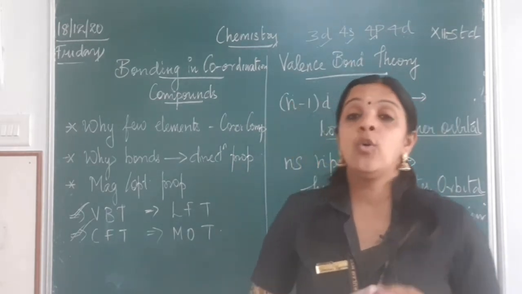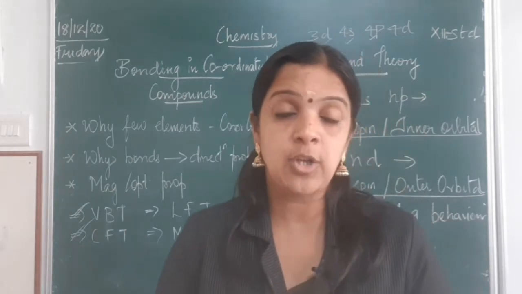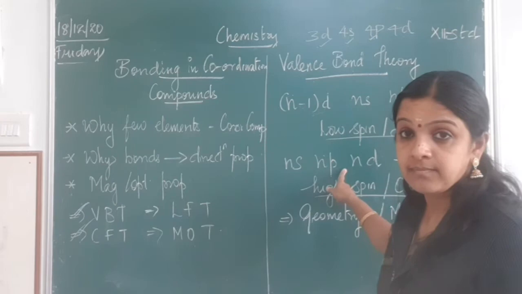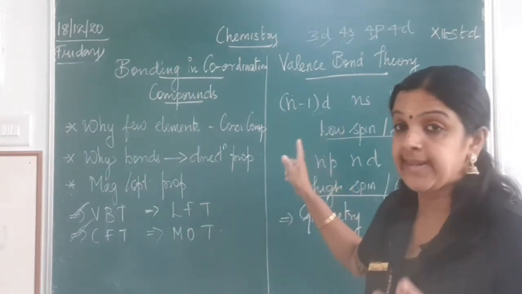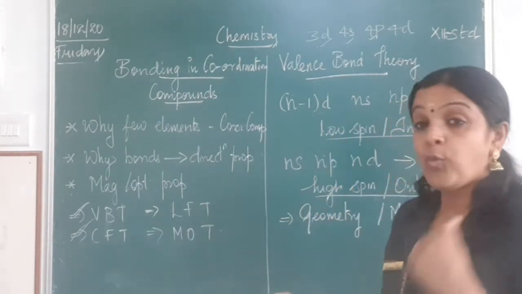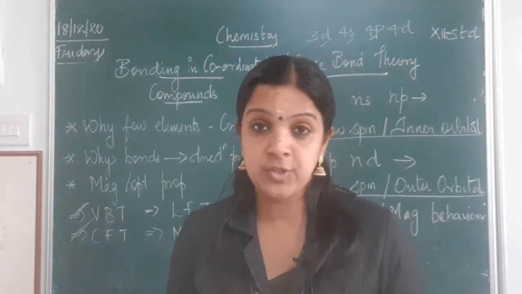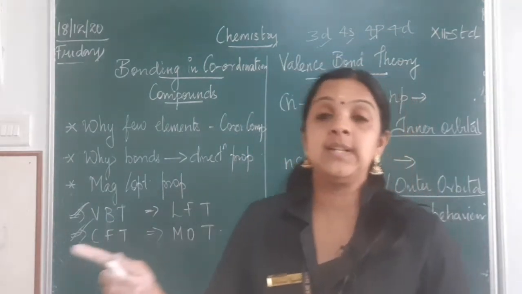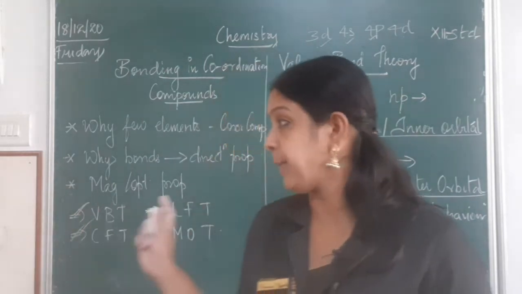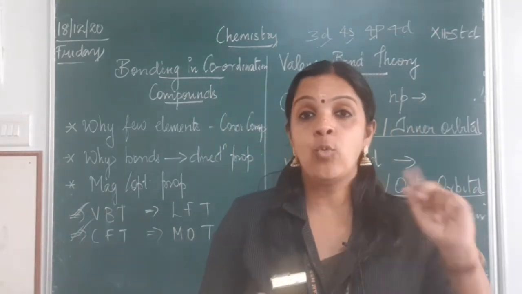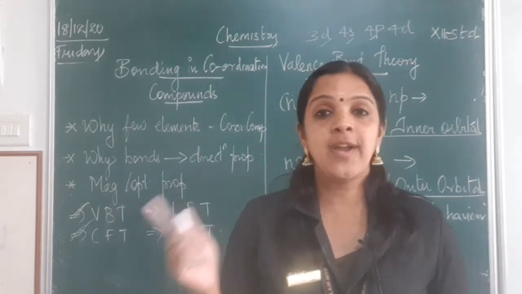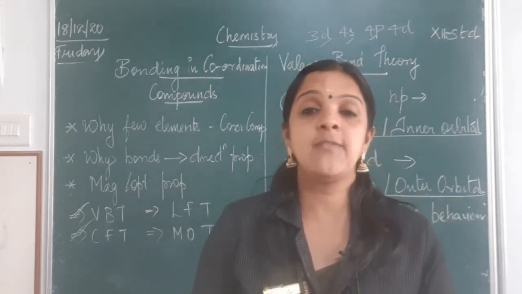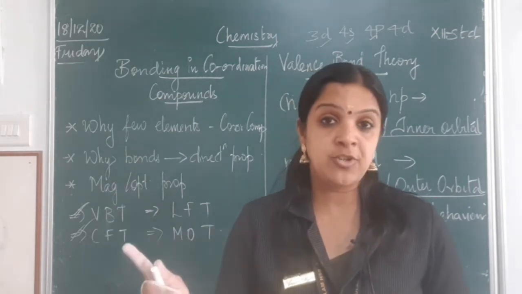Once we know the geometry of the complex, we can decide the hybridization, or find out the magnetic behavior. Or once the magnetic behavior is known, we can find out the hybridization, and with that we will learn the geometry of the compound. So, once geometry is known, you find out the magnetic behavior. The other way, the magnetic character is given, you will design the geometry of the compound.